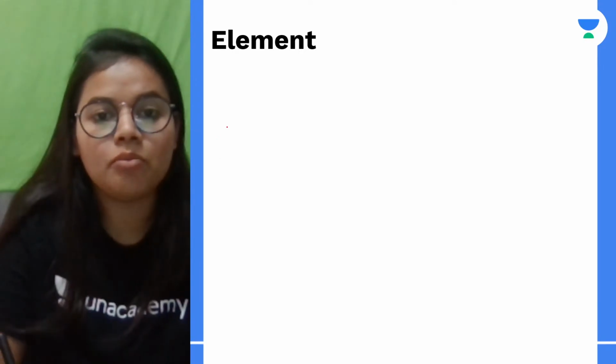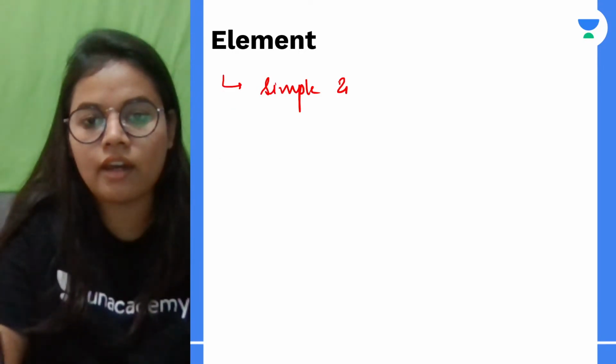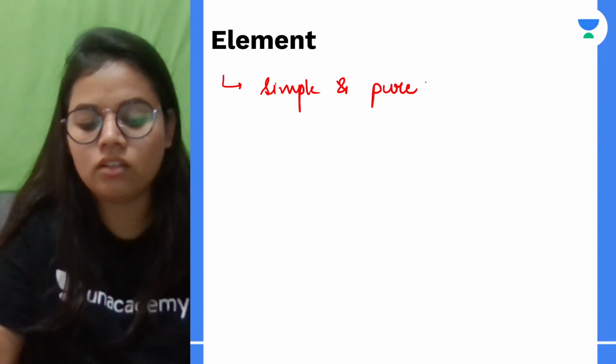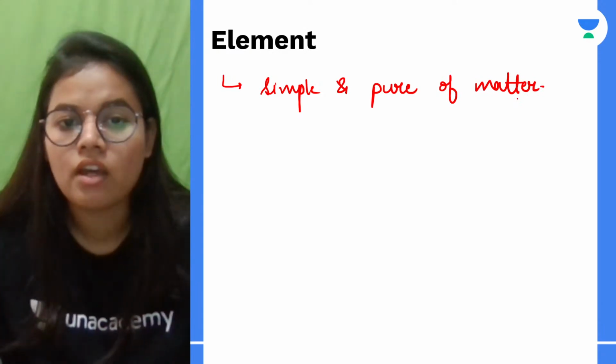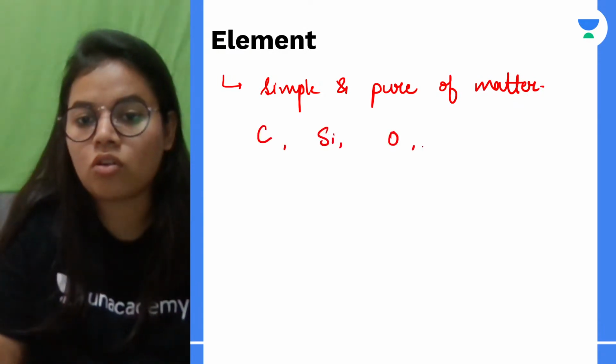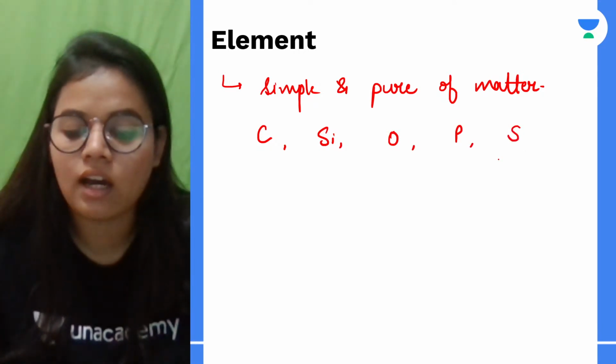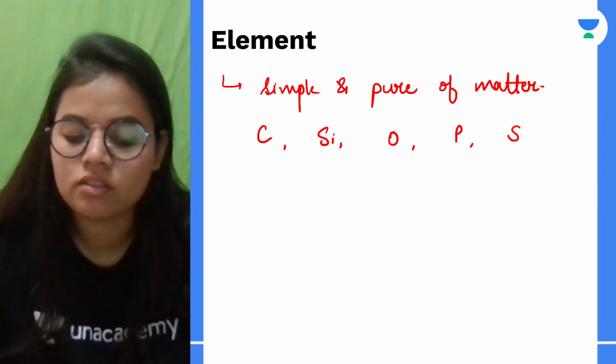So basically element, it is a simple and pure form of matter. Okay, so if I talk about carbon, silicon, oxygen, phosphorus, sulfur, chlorine, all these are the elements.